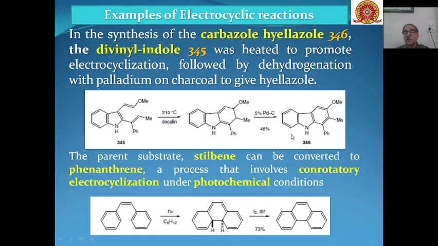Then this stilbene can be converted into phenanthrene through an electrocyclic reaction. If you irradiate this with UV light in the presence of C6H12, then this will be converted into this cyclic product through an electrocyclic reaction, and then this product formed in the presence of iodine and air is converted into phenanthrene. This photochemical reaction undergoes electrocyclization through conrotatory motion.